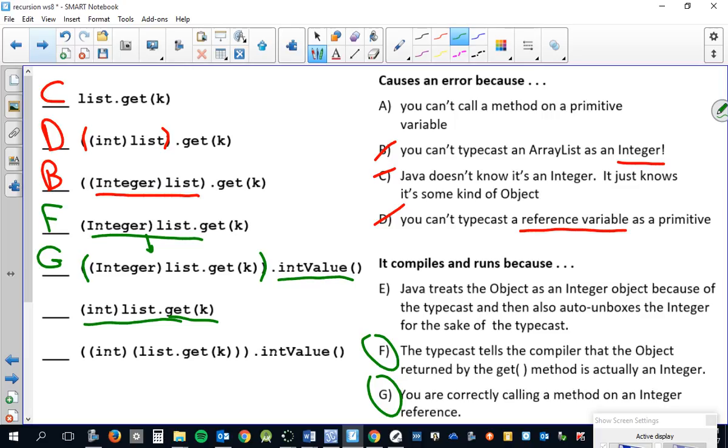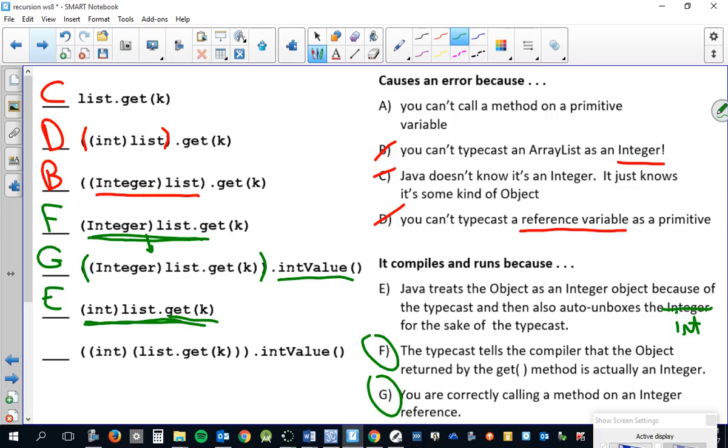Here, this is E, by the way. As it says, Java treats the object as an integer object because of the typecast, and then also auto unboxes the integer. Maybe I should say the auto unboxes the int, actually. And so I'm saying the plus equals is given an int to work with here, whereas the plus equals is given an integer object to work with here.